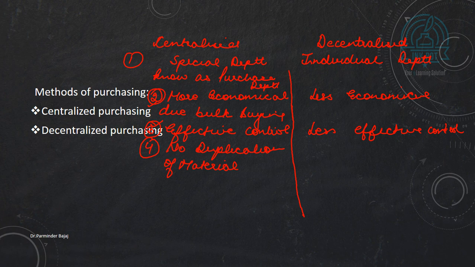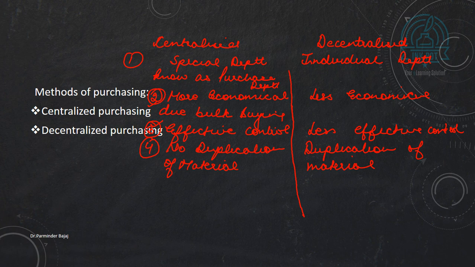But in case of decentralized purchasing, every single department is doing their own purchasing, so duplication of material can be there. There can be certain materials which are available with one department and another department may have the same material, so duplication of material is there in case of decentralized purchasing.